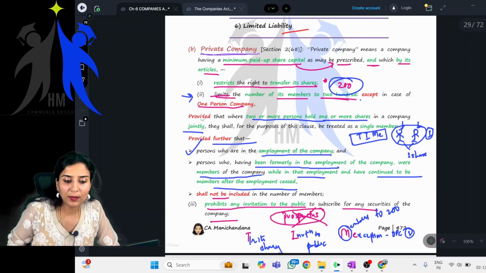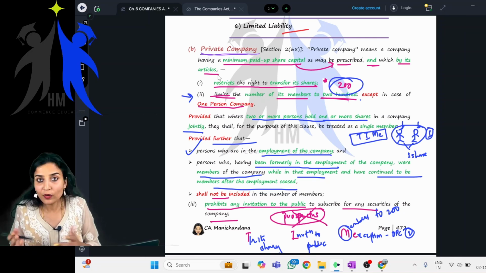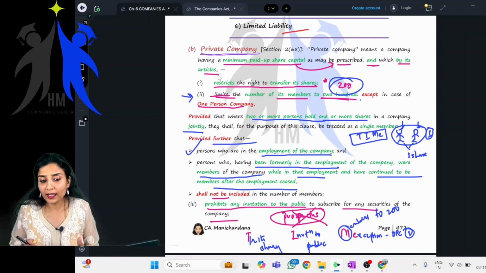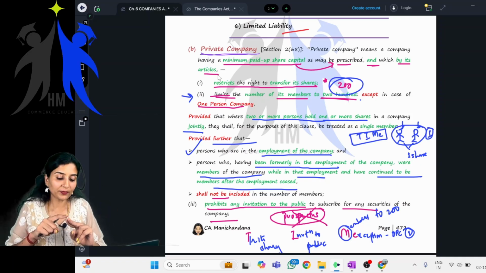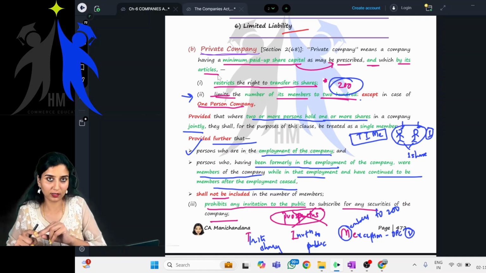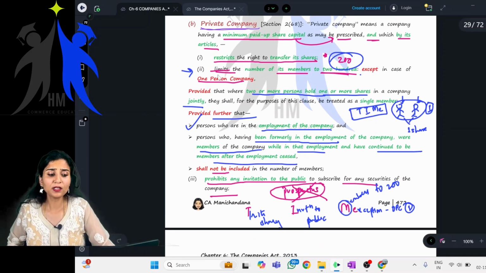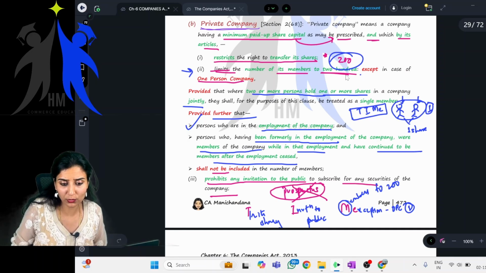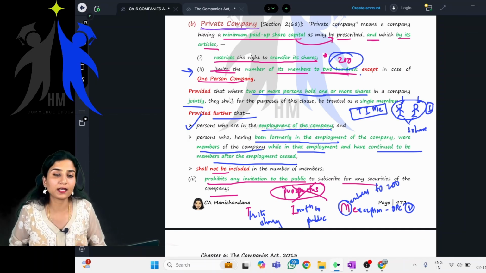We'll read it again. Private company means a company having a minimum paid up share capital as may be prescribed. What is prescribed? Nothing is prescribed. And which by its articles restricts three things. What is that? TIME. T meaning transfer of its shares. I meaning invitation to public to subscribe to its securities. M meaning the number of members limited to 200. Exception is what? One person company. Done. So simple. For this limit of 200 members, two or more persons who hold one or more shares in the company jointly shall be treated as one member.